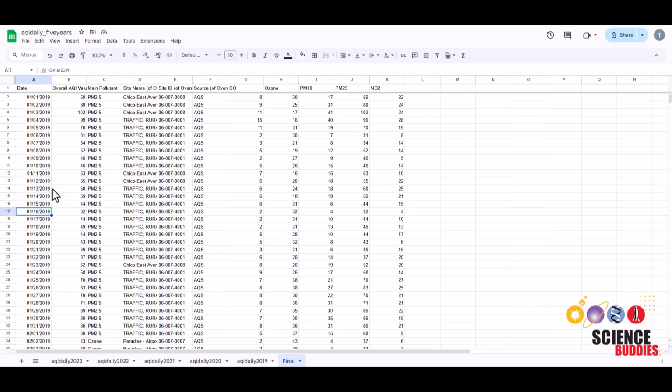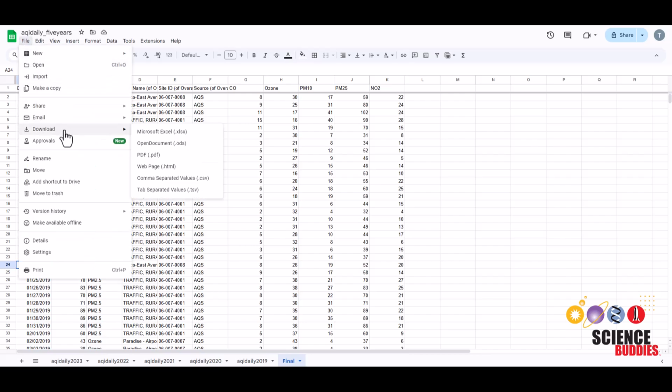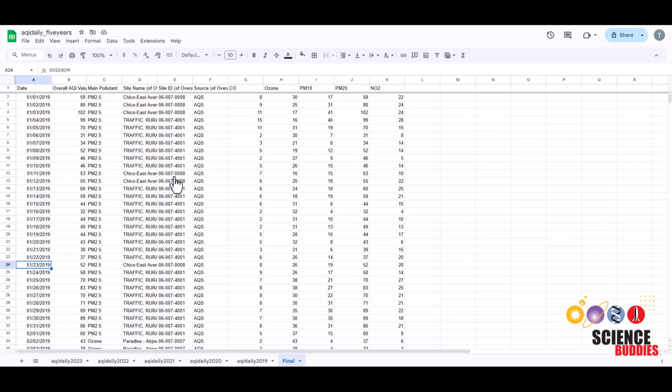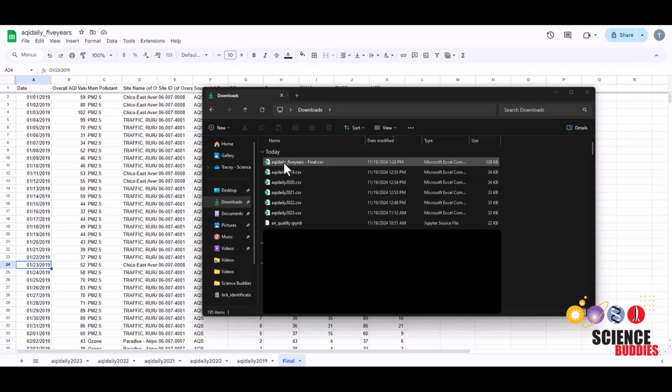If you did not already copy and paste the sheets in order, this will just make sure everything is in chronological order. Now to export the data into something our code can use, go to File, Download, and then comma separated values. Open the file in your downloads and make sure to rename it to AQI Daily 5 years, and we just need to delete this final part here.